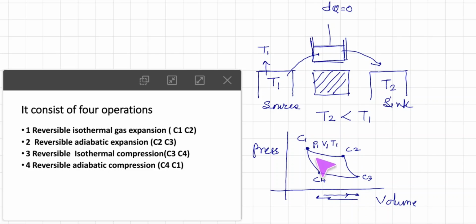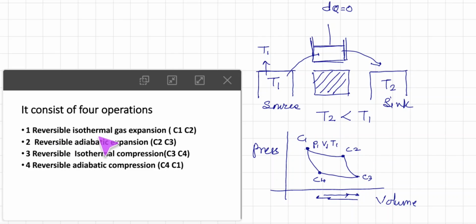It is called a cycle because it starts from C1 where pressure is P1, V1 and T1, then it shifts to P2, V2, T1, then P3, V3, T2, then P4, V4, T2, and finally it reaches back. That is why it is called a cycle. Now we are going to see these 4 steps in detail.